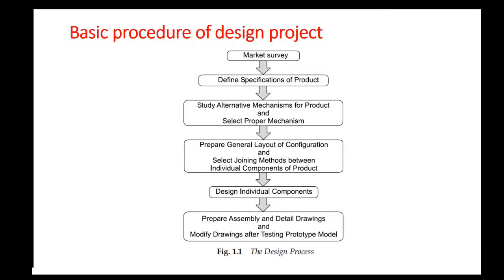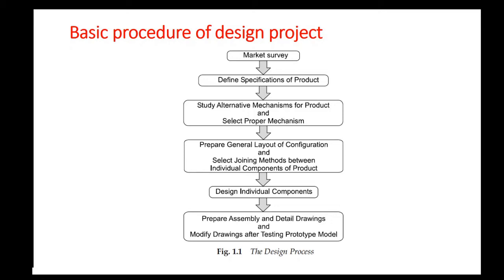The third step is selecting a proper mechanism for the product. What is a mechanism? A mechanism is a set of machine components which are sequentially arranged in such a way that the product can perform a desired task, or it will help the product to perform the particular task. There are many mechanisms which are currently available. So you can also define a new mechanism and compare different mechanisms to actuate the product. And you can select a suitable mechanism for the product.